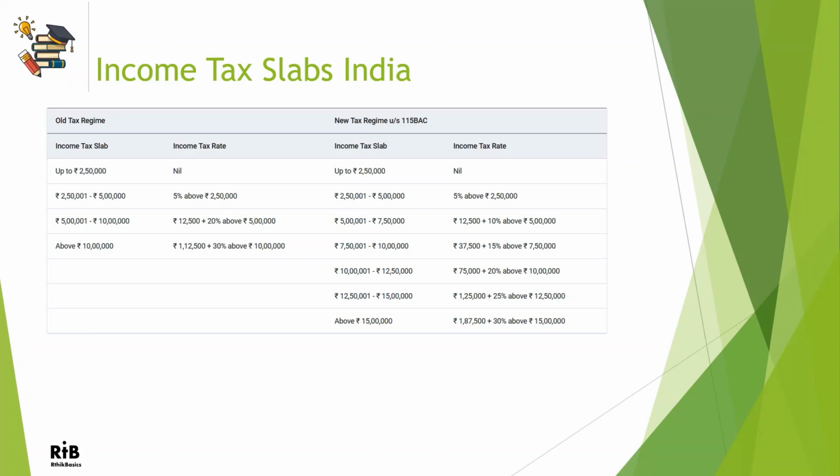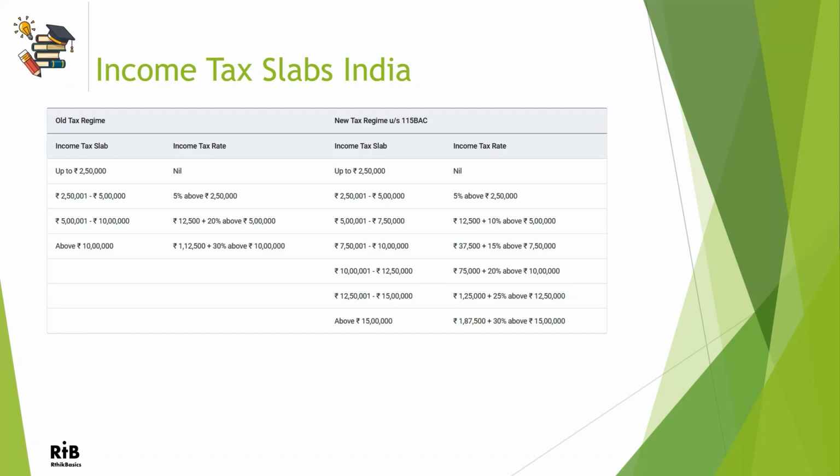As you can see in this table, there are two tax regimes or two categories of taxes: the old regime and the new regime. The difference between the two is that in the newer regime, the government is trying to reduce the number of exemptions and make the tax calculation simpler as compared to earlier. Whereas in the older regime, there are many exemptions and many complicated calculations involved. That's why it's old versus new.